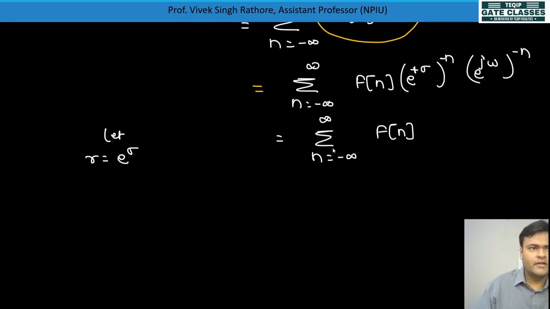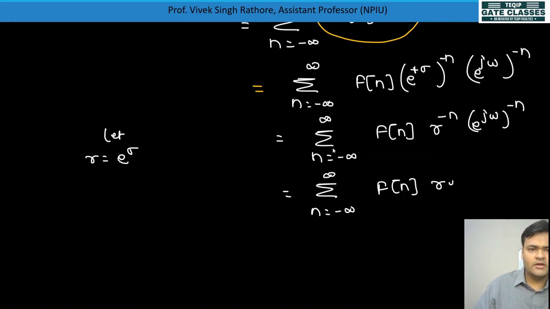We'll write here r to the power minus n, e to the power j omega to the power minus n. So it can be written as the summation for n equal to minus infinity to infinity, f of n, r e to the power j omega to the power minus n, and let z equal r e to the power j omega.